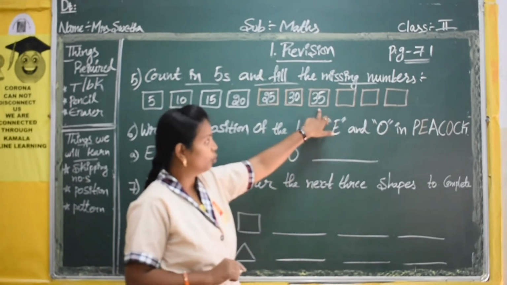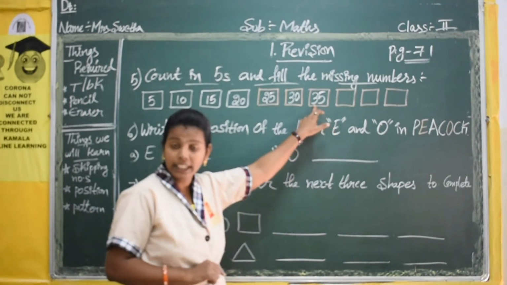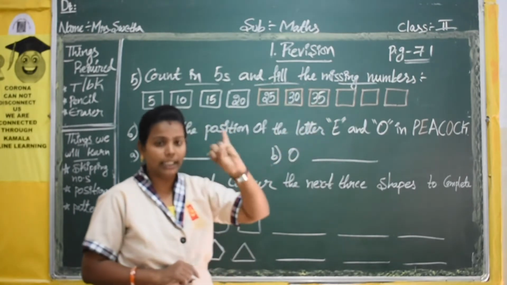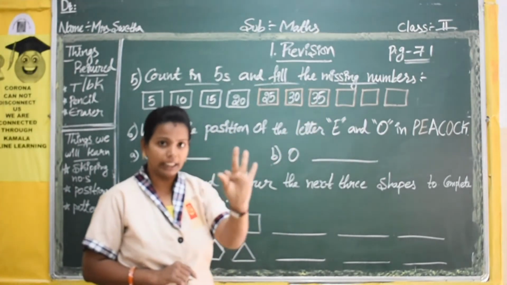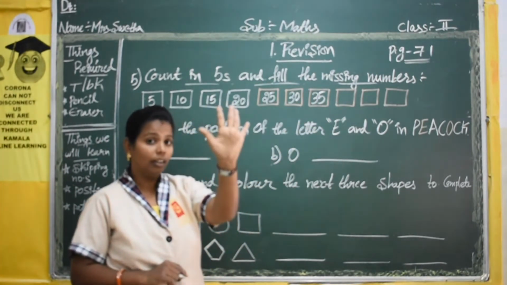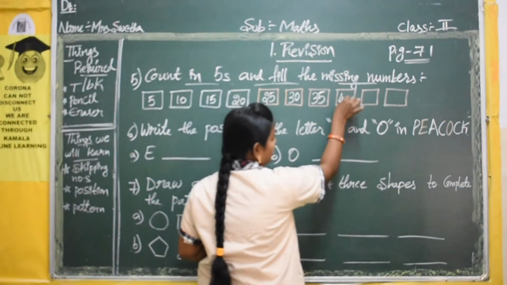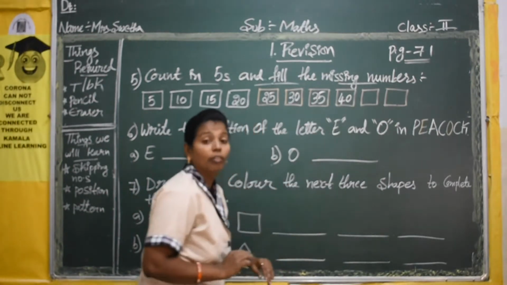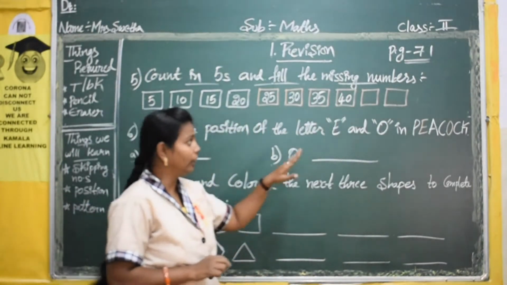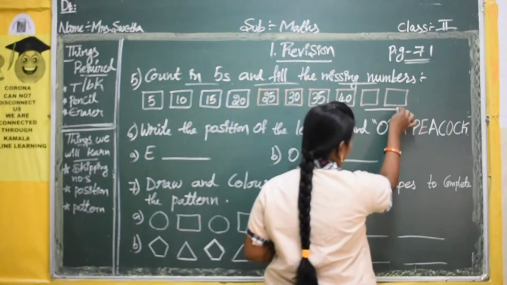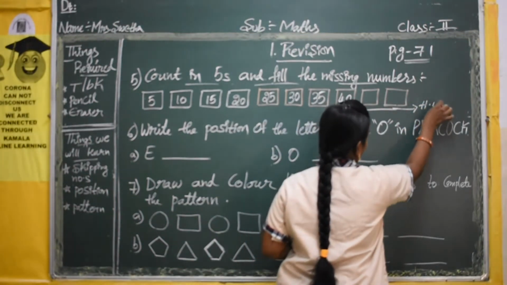Okay children? So where do you have to start the counting? The next number of this. So 36, 37, 38, 39, 40. So what do you have to write here in the box? 40. Okay. So these two I am giving you as homework.